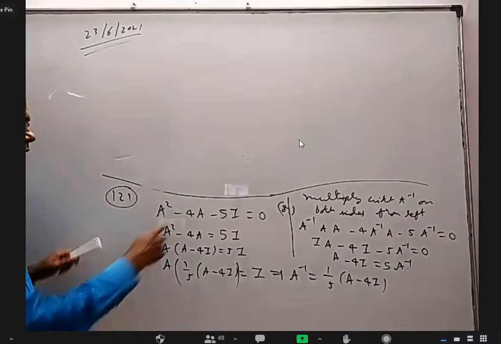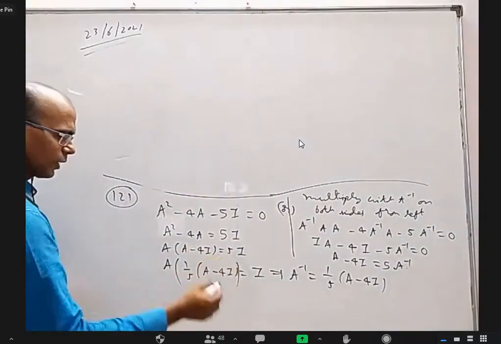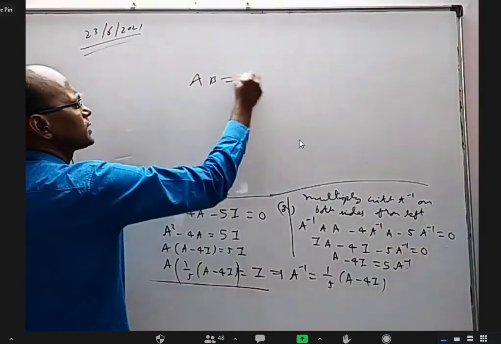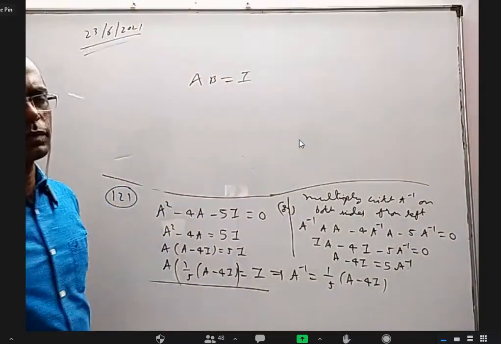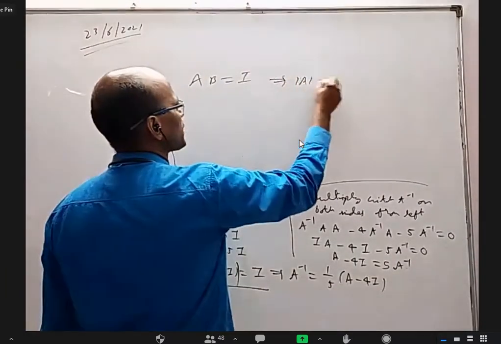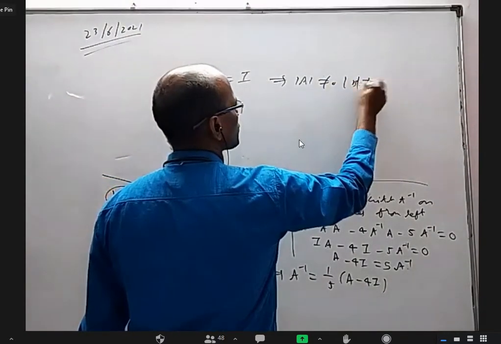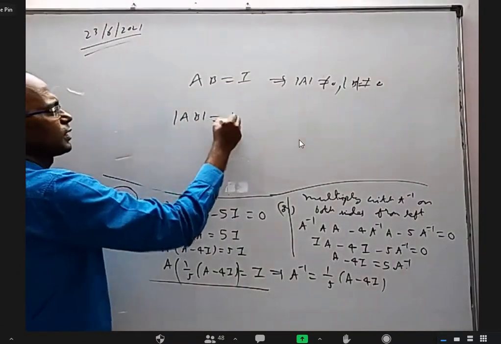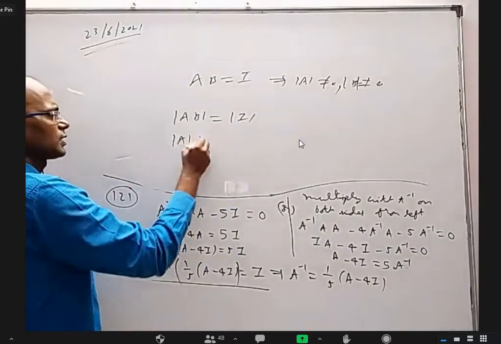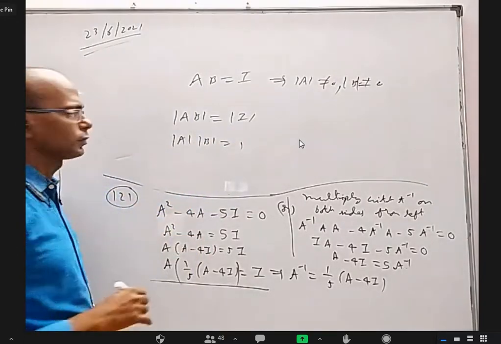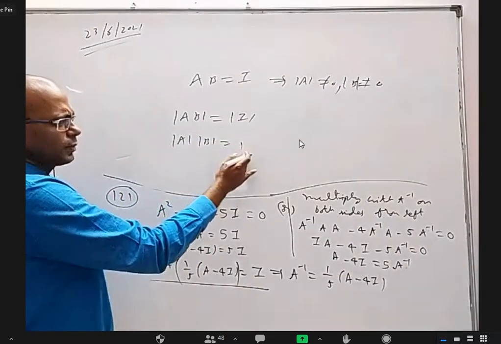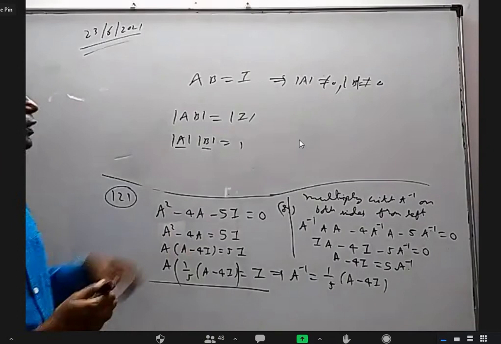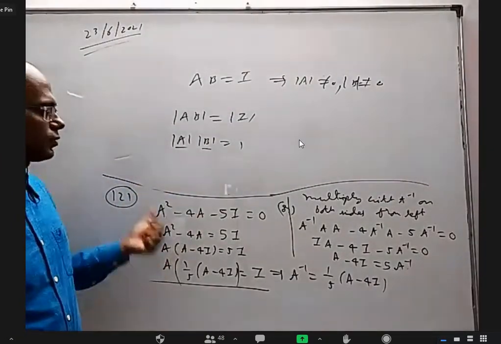You know why? I took A common, sent this one that side. Up to this step, I am fine. If I call this B, whenever A into B is identity matrix, or even 7 times identity matrix, I can tell for sure that A is not 0 and B is not 0. Why? Apply determinant on both sides. You get determinant of AB equal to determinant of identity matrix, that is determinant A into determinant B is equal to 1. If the product of two real numbers is 1, can any one of them be 0? No, sir. Because none of them is 0, the inverse will exist. So I can multiply by the inverse.